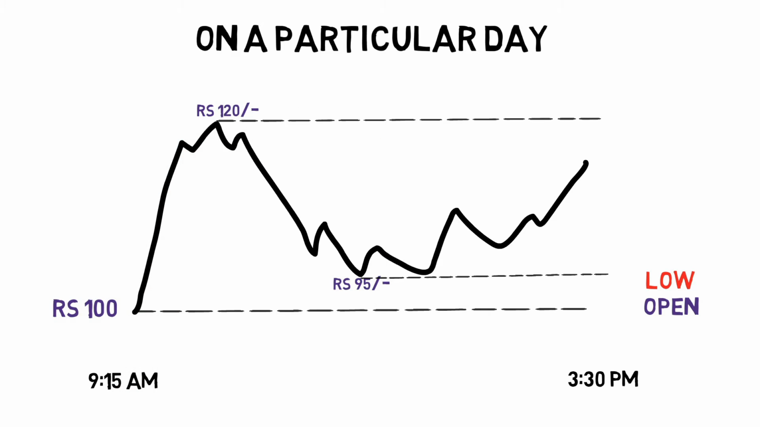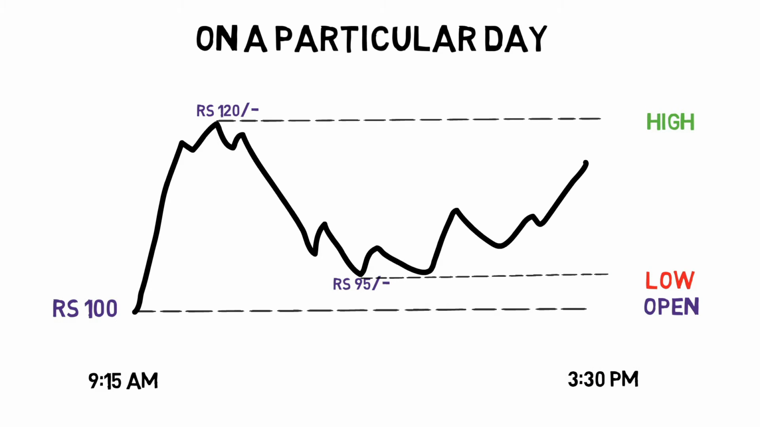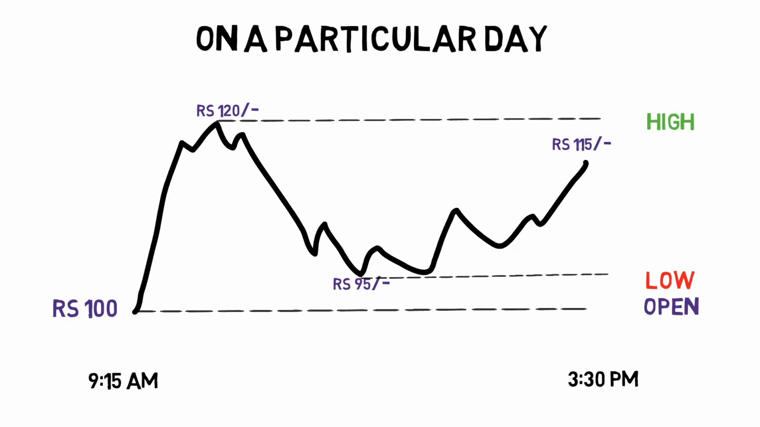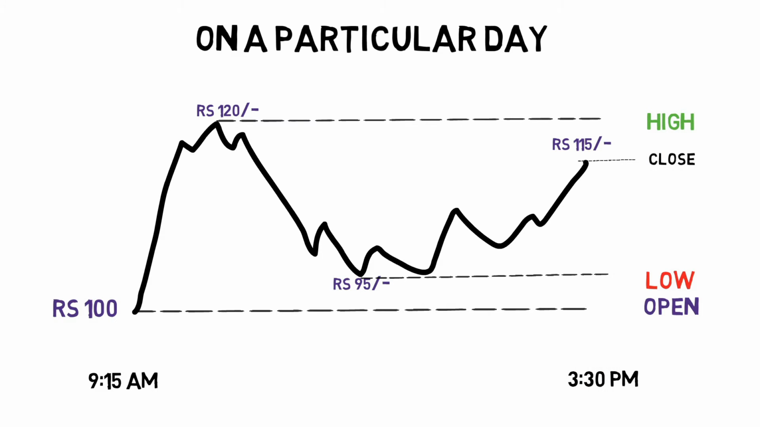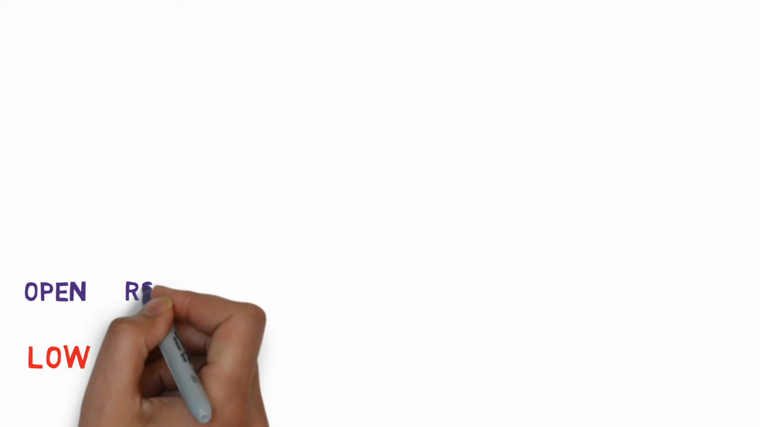And finally at 3:30, the price stopped at 115. This is termed as close. So every day the price will certainly have an open, a low, a high and a close. Getting to know these values gives us an idea about the fight between the buyers and sellers, and who won eventually. So with the previous example, low of 95, open of 100, high of 120 and close of 115, we can draw a pictorial representation gathering all these data.